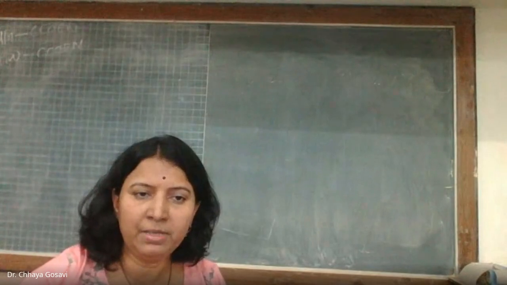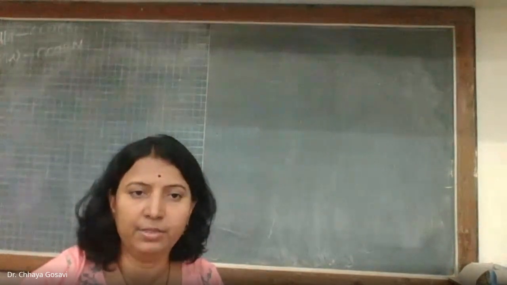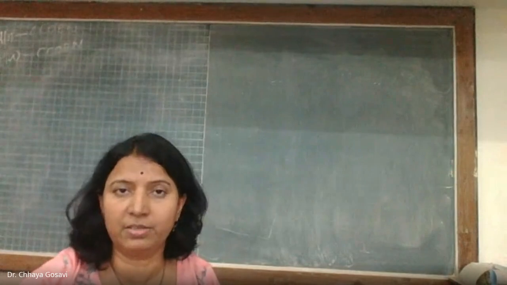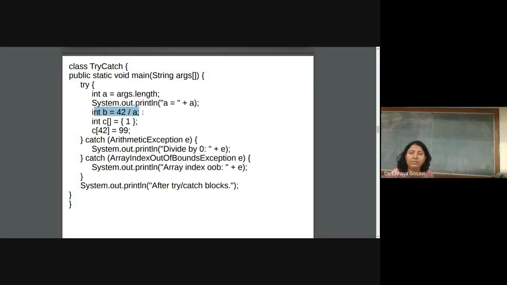So if we have multiple catch blocks, whenever an exception is generated, the Java runtime environment automatically creates an object of that particular type and throws an exception internally. That throw is followed by new and the type of exception, and that type should match with this type, arithmetic exception or index out of bound exception. So it will first try from the first catch block, and the first one which matches the type of exception, that catch block will get executed.